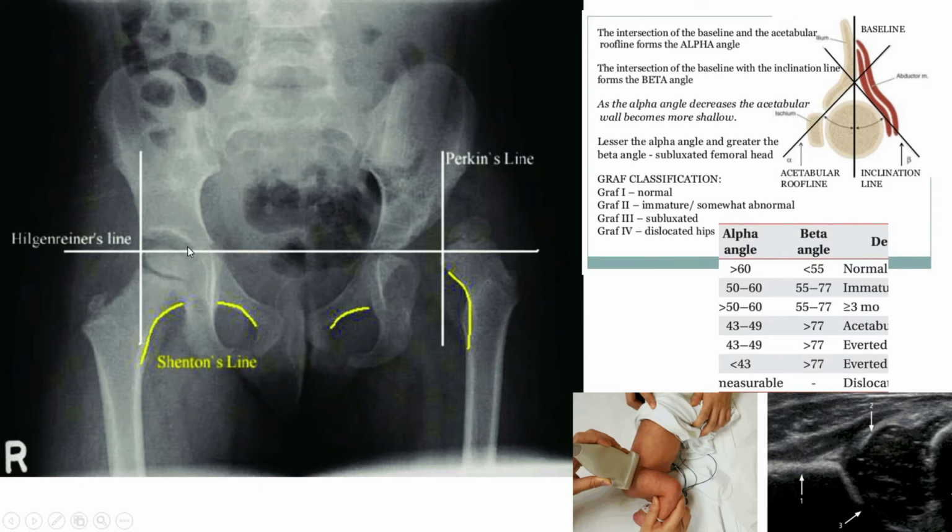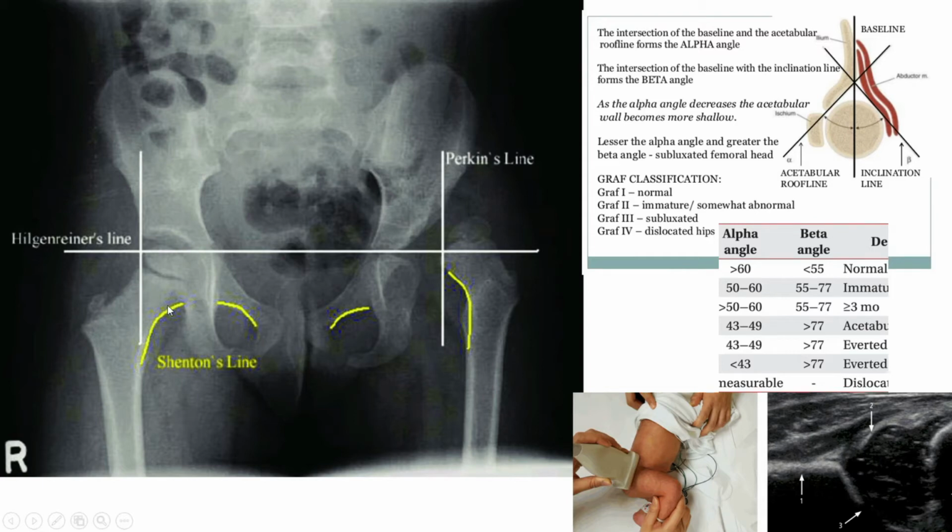If you join these two triangular cartilages, this is called Hilgenreiner line. Now this is called Shenton's line: the lower part of the ischial and pubic bone, or obturator foramen upper line, will be continued with the lower end of the femoral neck. This is called Shenton's line.